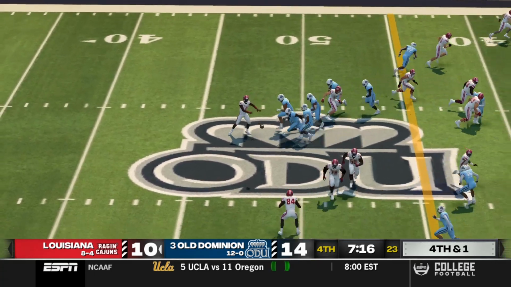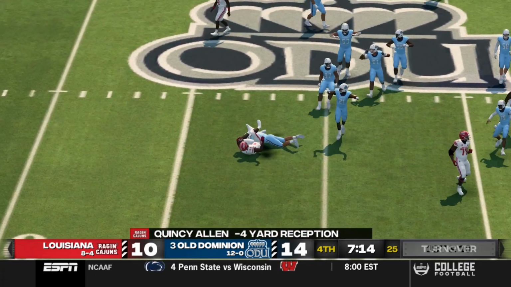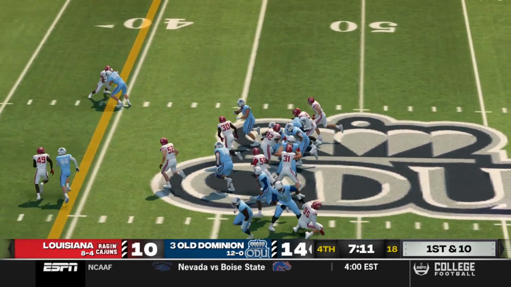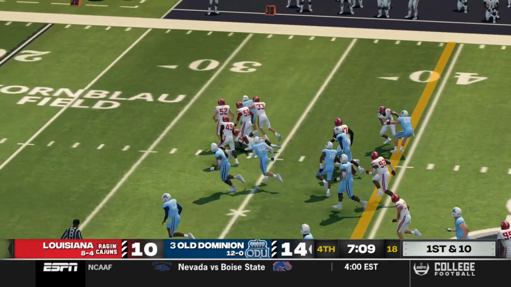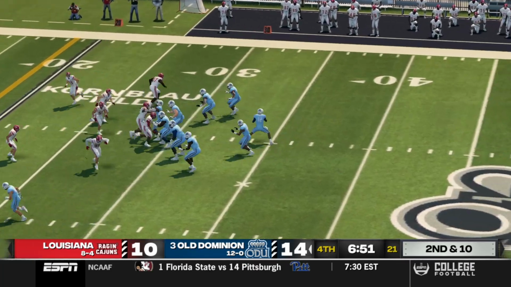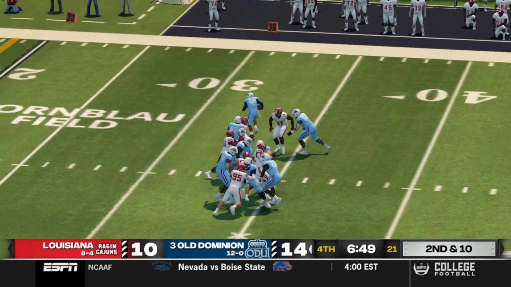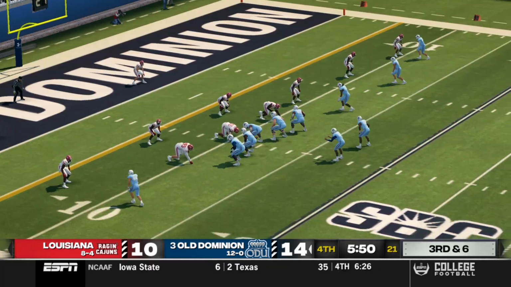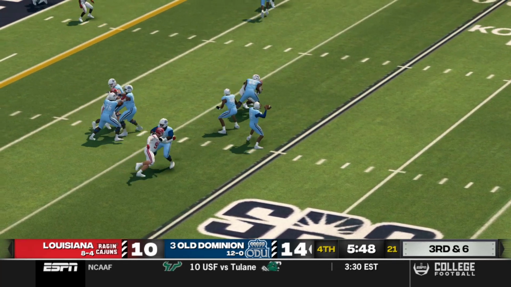They're down 4. They get another chance later, but on 4th and 1, it's a turnover on downs. They can't get the job done, and then here comes Old Dominion, just running the clock out with Mark Oakes and a huge run. And then it's Alex Collins. He's going to take it himself. He's got a lot of room. He slides. That's not something we see a lot of QBs do in this universe.